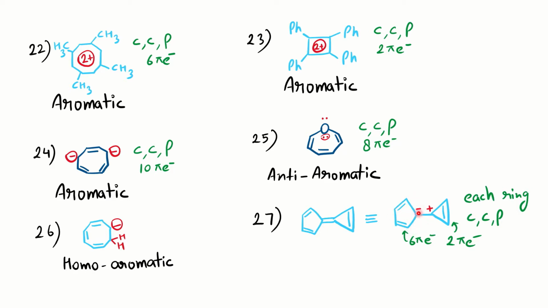So if you represent here a negative charge and 2 pi electrons, a total of 6 pi electrons are there, which follows Huckel's rule. It is cyclic, conjugated, planar. The other is again a 2 pi electron system, with a positive charge. So it is cyclic, completely conjugated with this positive charge, planar. And of course this ring is also aromatic. So both the rings are aromatic, which means the total molecule becomes aromatic in nature.